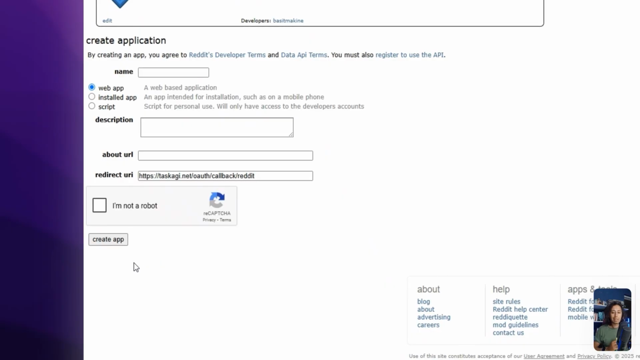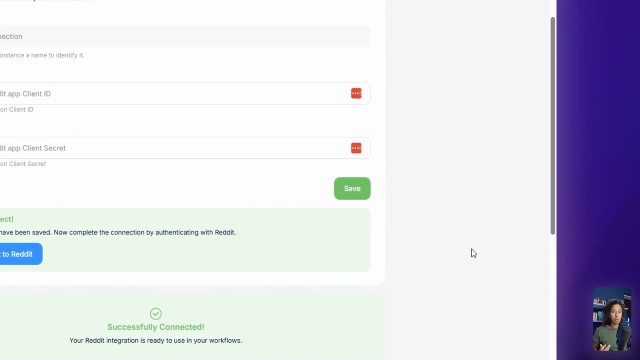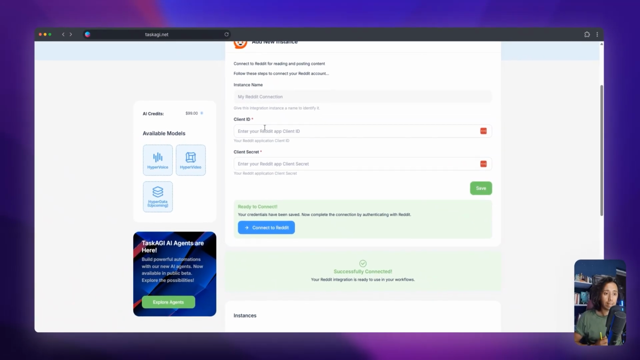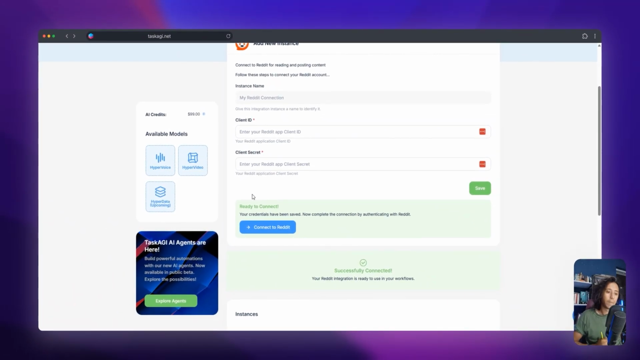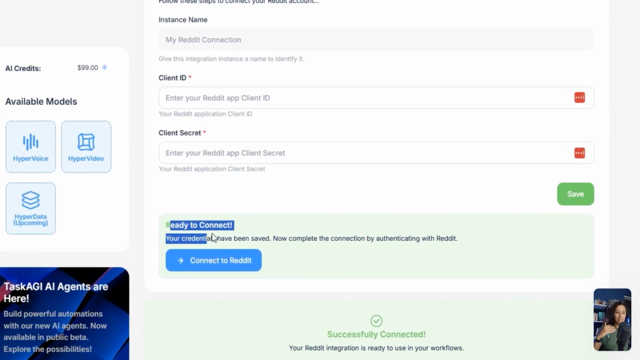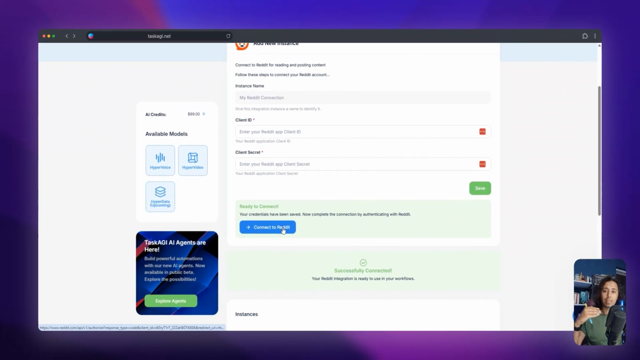When you're done, click on Create App, and Reddit is going to give you two important strings. First is the client ID and second is the client secret. Simply save them, and you're going to see this authentication button. Click on it and it's going to take you to Reddit. Just follow their steps. You're going to be done in a few seconds.